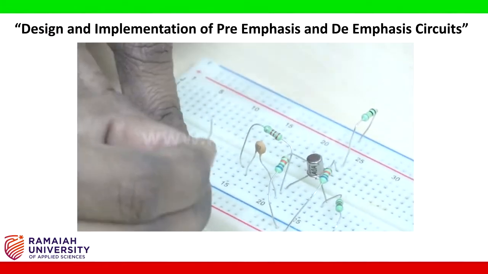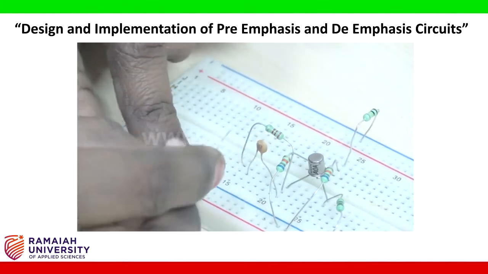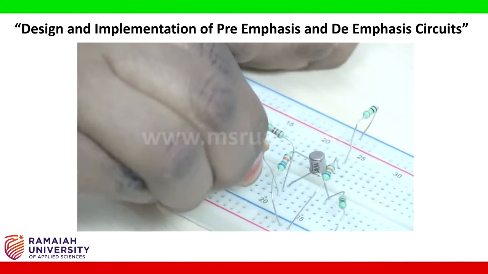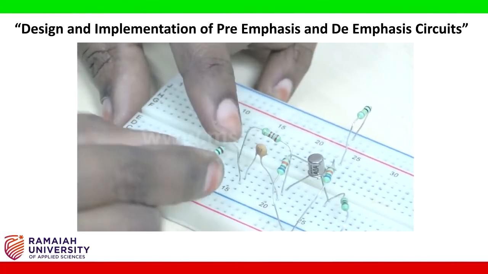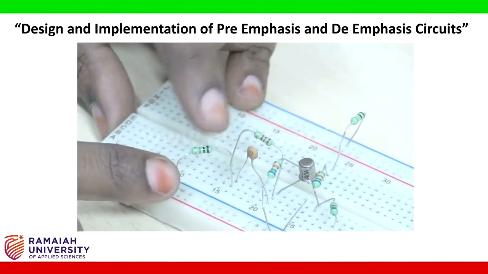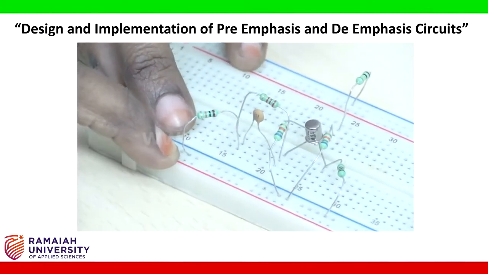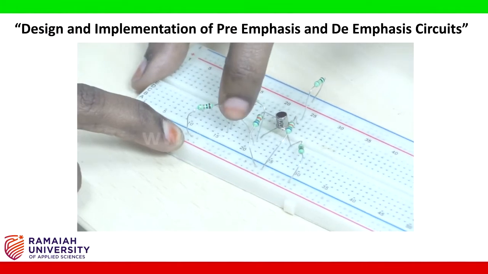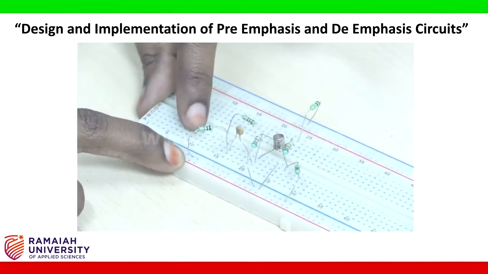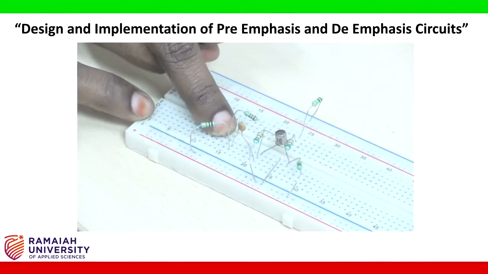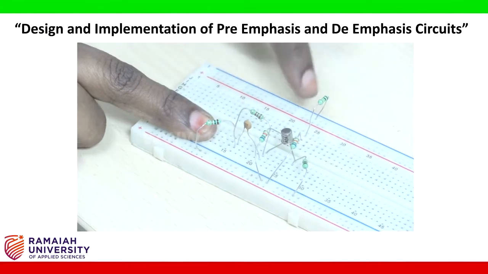Now bring the other end of 10 kilo ohm resistor here. So this is the 10 kilo ohm resistor which we will use as load. So load is connected from the capacitor to the ground. Capacitor's one end is in the collector terminal, other end is connected to the load. 2.2 kilo ohm resistor should be connected to the supply.